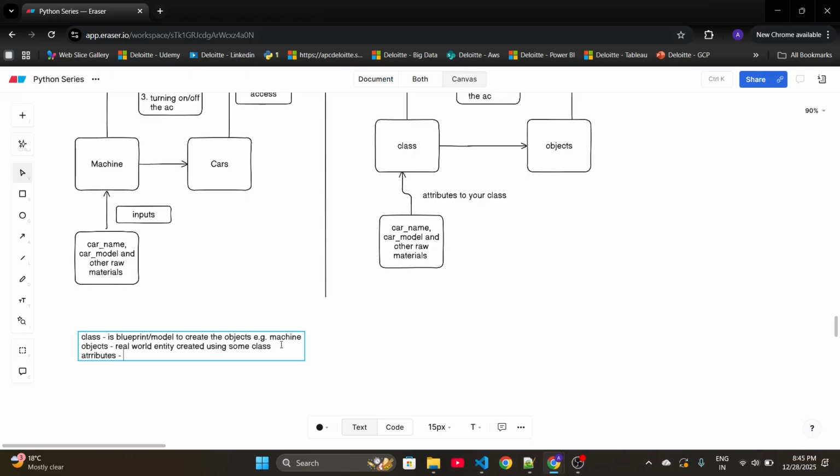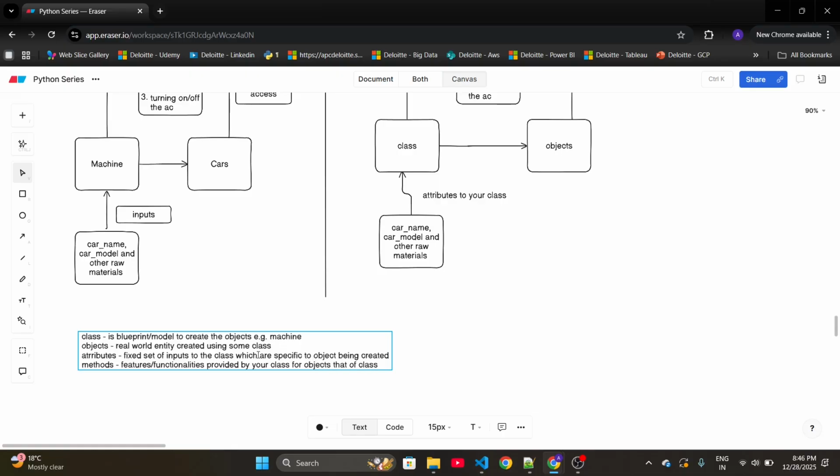Attributes are nothing but a fixed set of inputs to the class which are specific to the object being created. Then your methods are features or functionalities provided by your class or objects of that class.